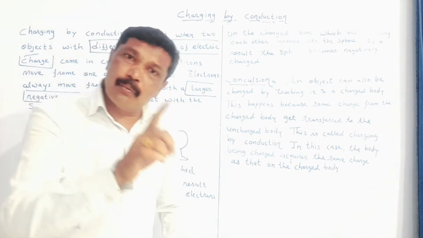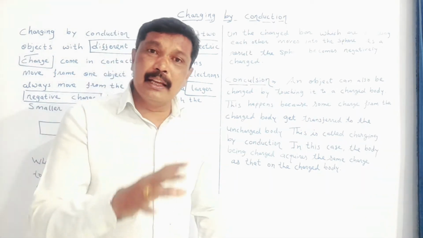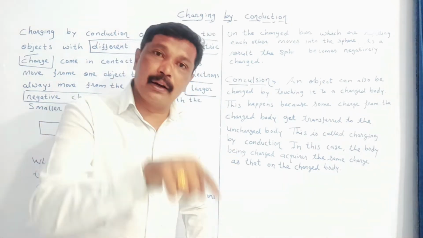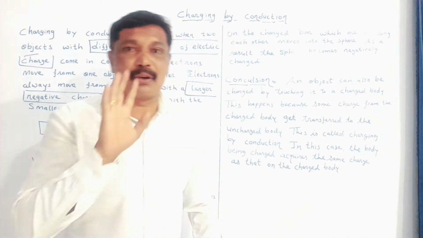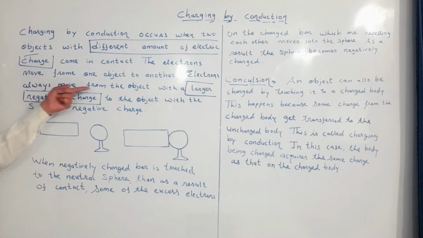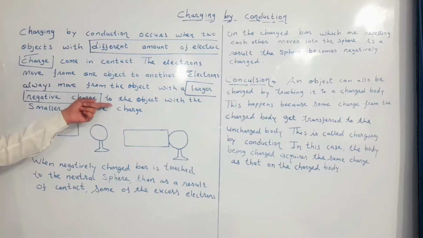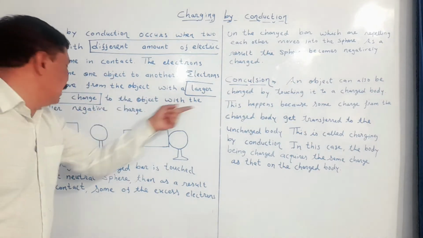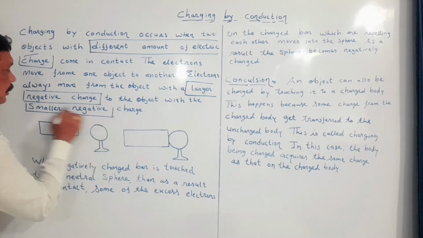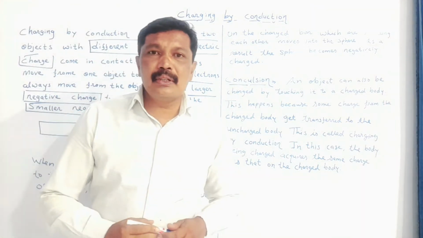Electrons can move, and the electron will always move from the body which has more number of electrons to the body which has less number of electrons. Therefore, electrons always move from an object with a larger negative charge to the object with the smaller negative charge.